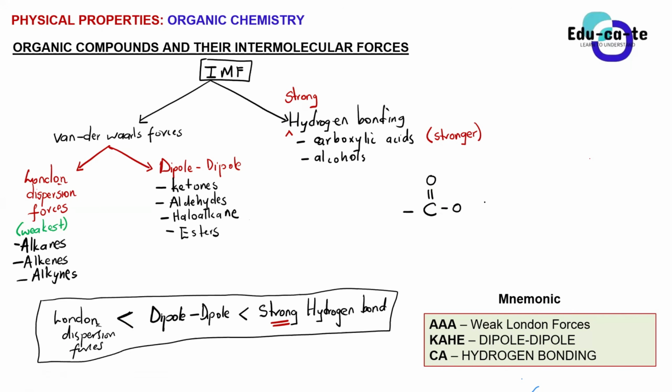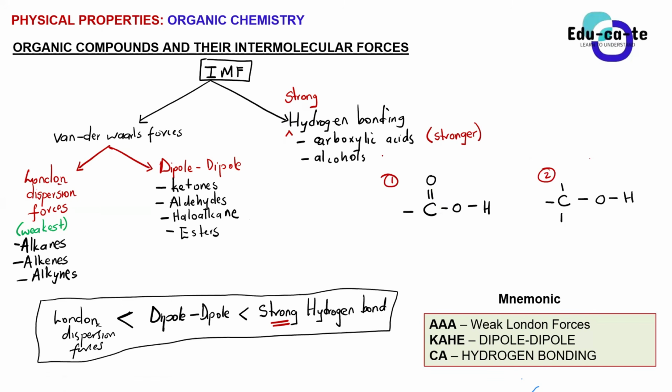And then the functional group of an alcohol is going to be COH. So these are the two functional groups of these two compounds. The first one is a carboxyl group, for a carboxylic acid, and the second one is the hydroxyl group, which is the one for an alcohol.